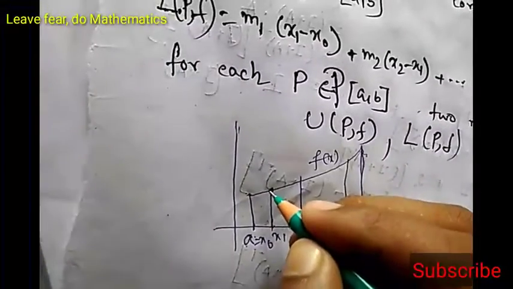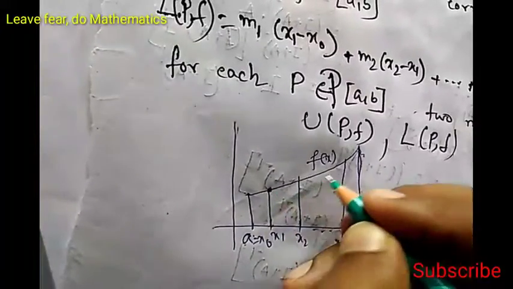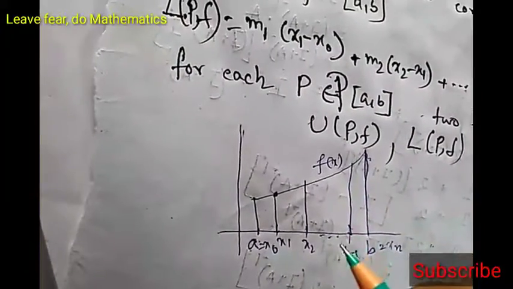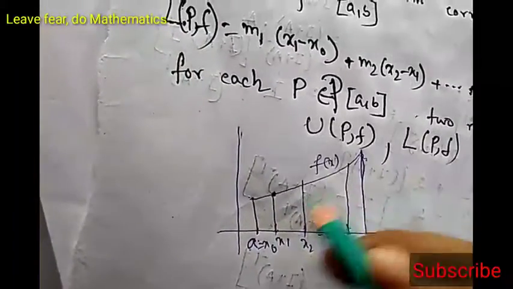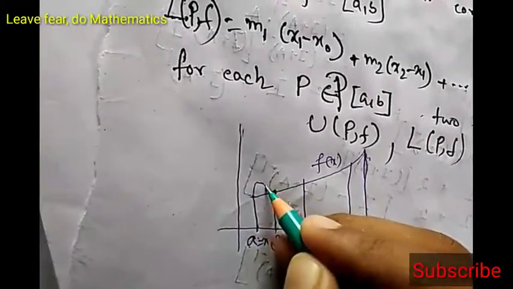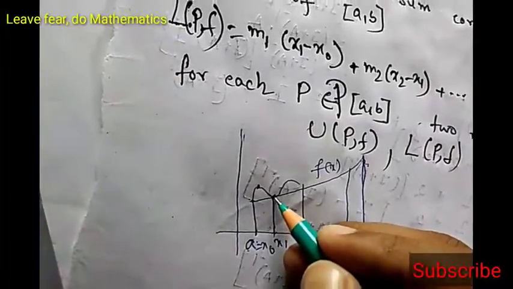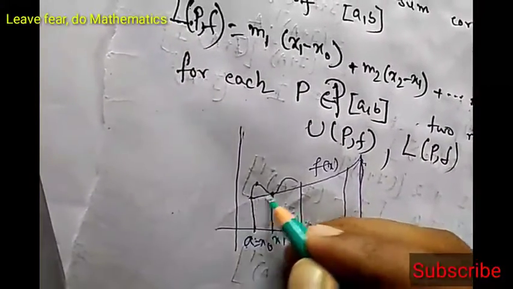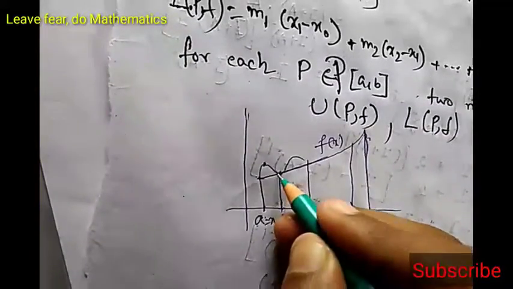I am telling you based on this graph. If the graph was different, the supremum would be elsewhere, so it is not always true that the supremum will be at the endpoint. For this graph, m1 will be fx1.